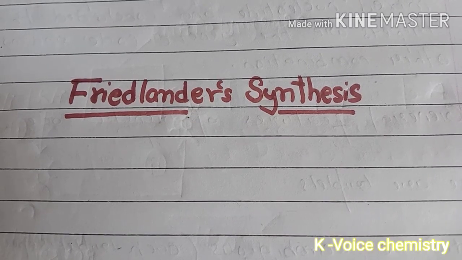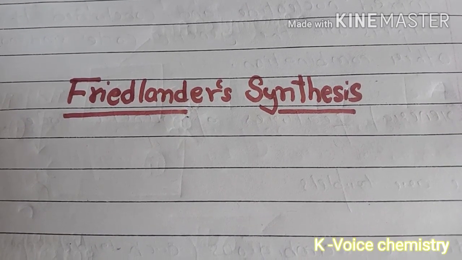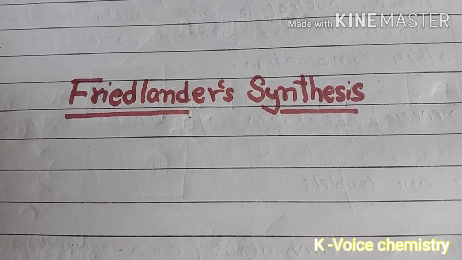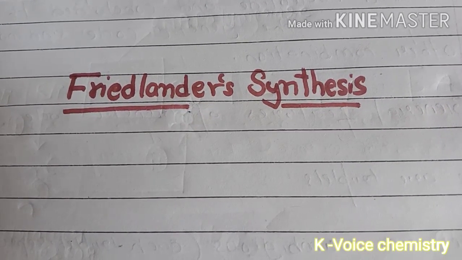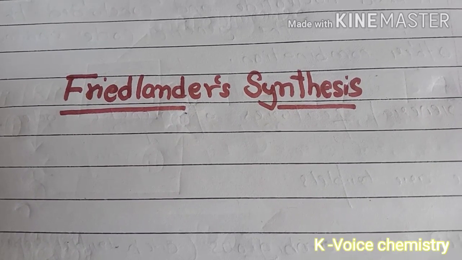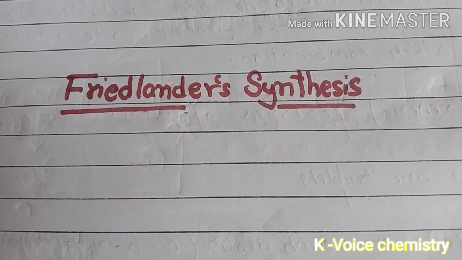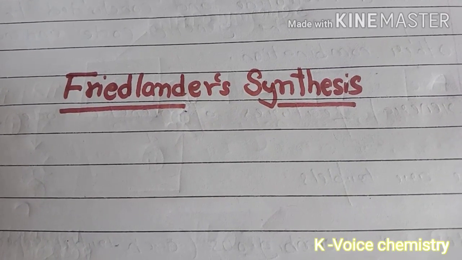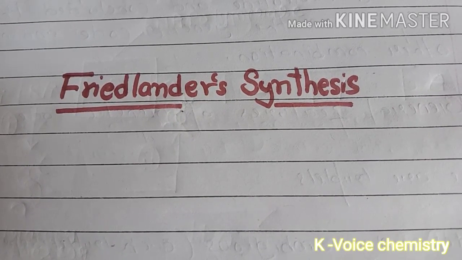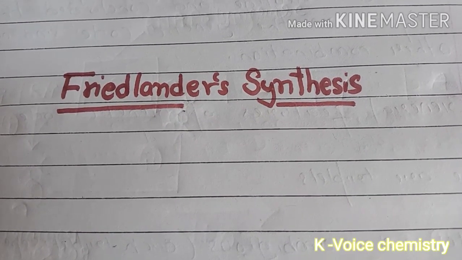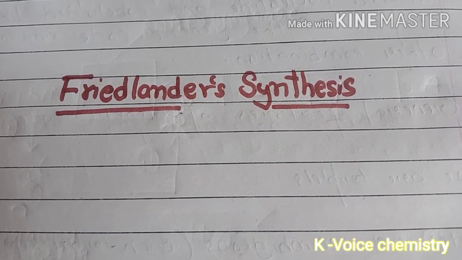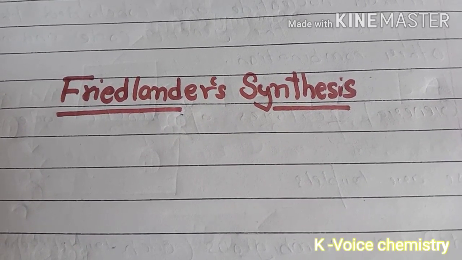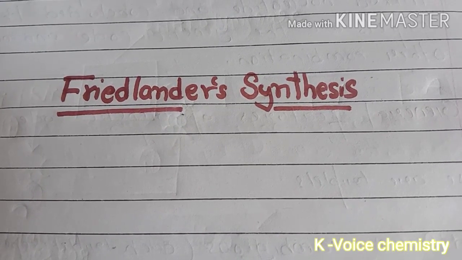As you can see, I have come up with a new naming reaction, that is the Friedlander synthesis. It deals with the synthesis of quinoline. It is one of the most important naming reactions from the BSc third year organic chemistry syllabus. So without any delay, let us start today's discussion. At the end of the video, you will be able to carry out this naming reaction in a very simple way. So let us start the video.